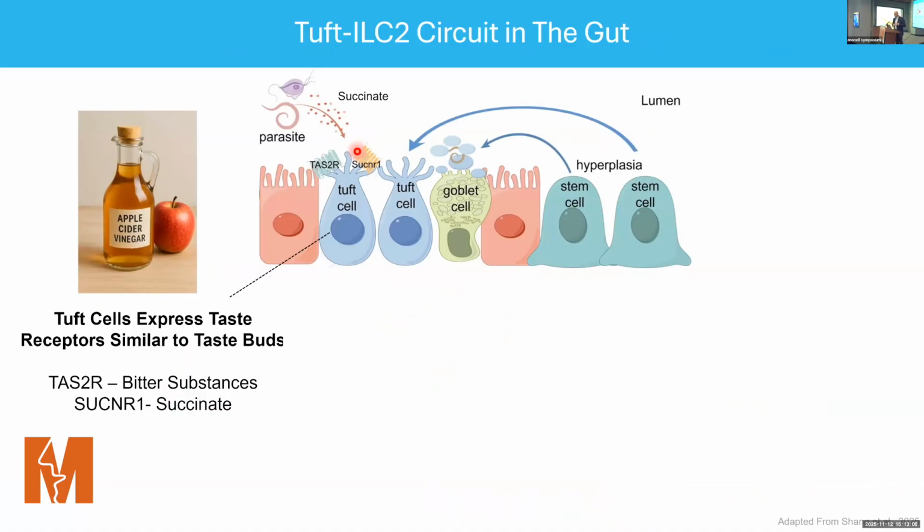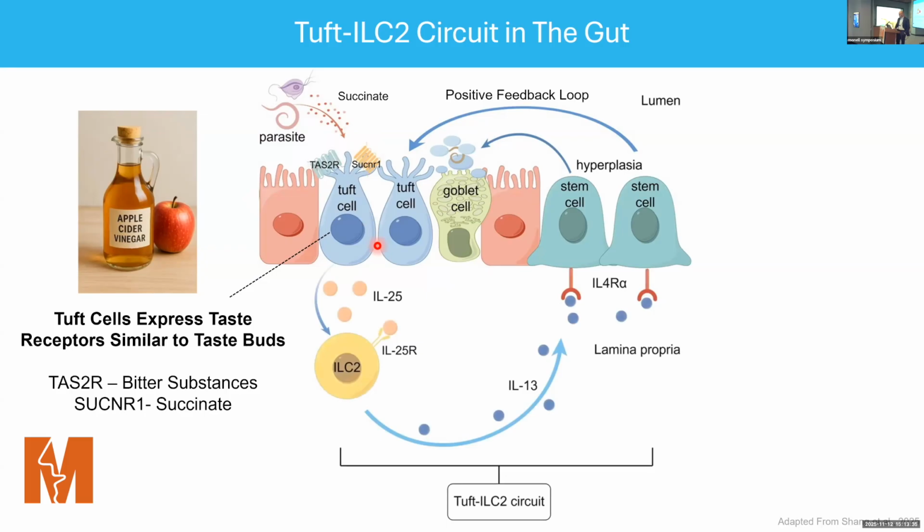Interestingly enough, Tuft cells are very similar to taste buds, as we've learned earlier, and they express many similar receptors, one of them being TAS2R, which senses bitter substances, quorum-sensing molecules from Pseudomonas, as well as apple cider vinegar, a very popular drink around this time. The other receptor that Tuft cells express that's unique to them, unlike taste buds, is a succinate receptor. And they use this to sense the metabolites of parasites.